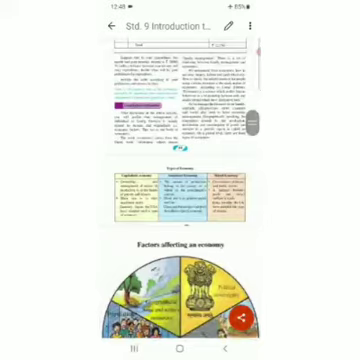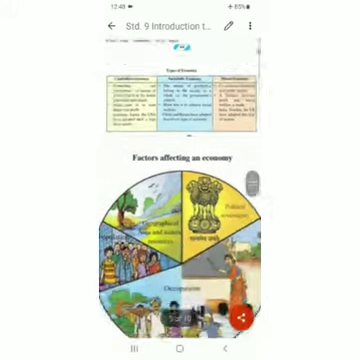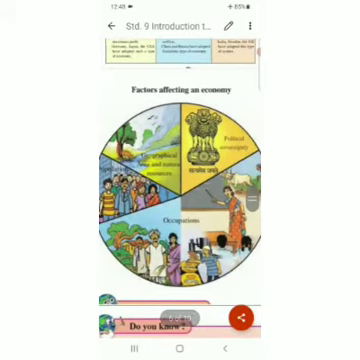Third point is the countries where this type of economy is found. Capitalistic economy is found in Germany, Japan and USA. Socialistic, China and Russia, and mixed, India, Sweden and UK. So if you differentiate between these and study this way, it's very easy to understand types of economy. Learn this concept clearly. Now the next thing is factors affecting an economy.